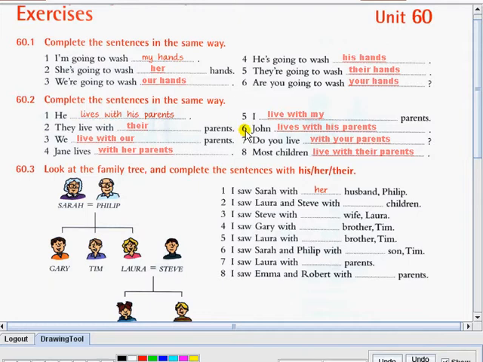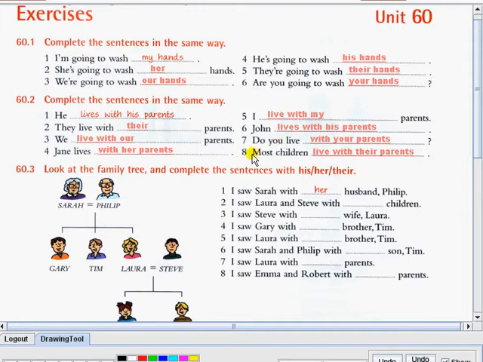6. John lives with his parents. His is the possessive adjective for John, since John is a man. And we have lives with an s because John is singular, only one person. John lives with his parents. 7. Do you live with your parents? So here we have the possessive adjective your because of you.